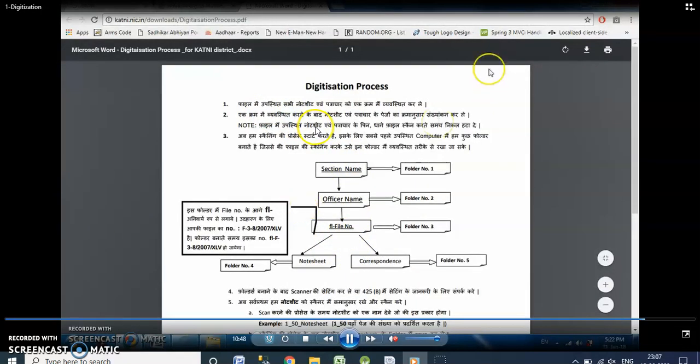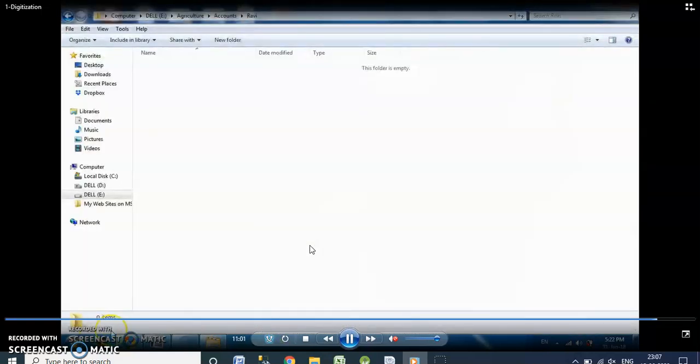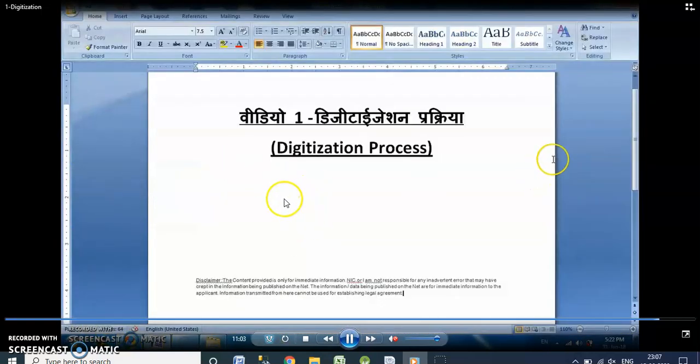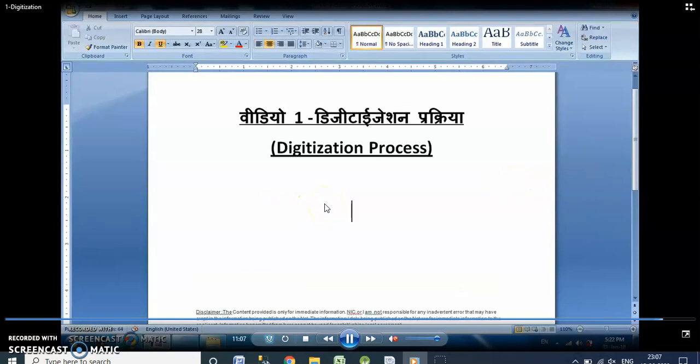This is in Hindi, but the structure where the diagram is shown is in English. So I think my friends who want a video in the English language will not find difficulty. So this is my first video in English. If you find any difficulty, you may mail me.